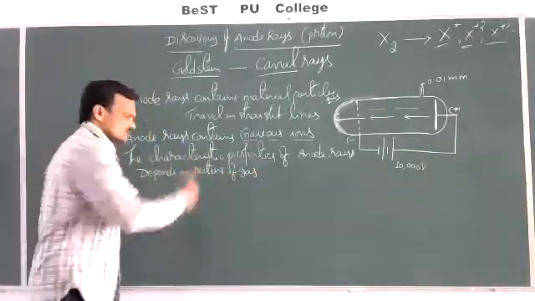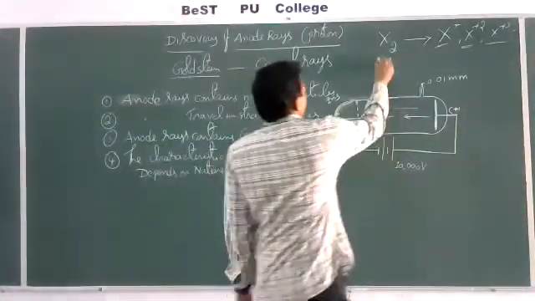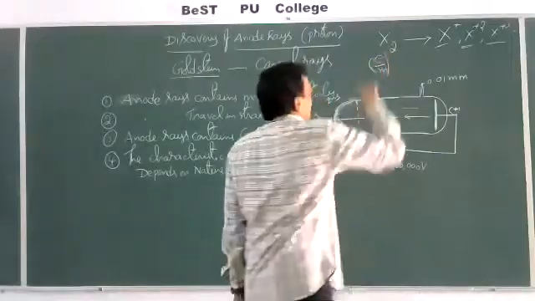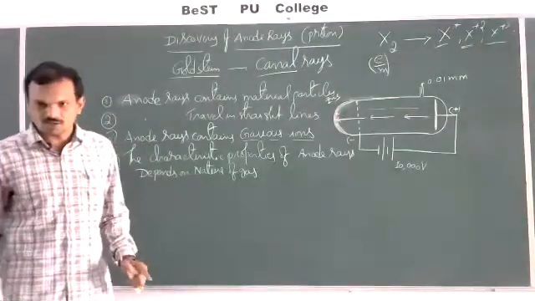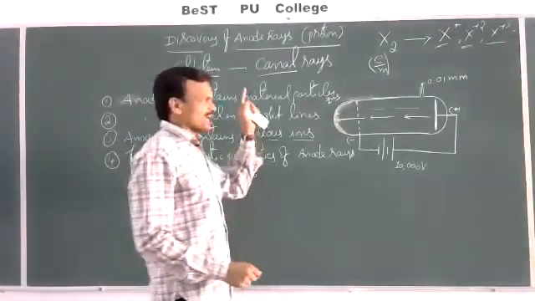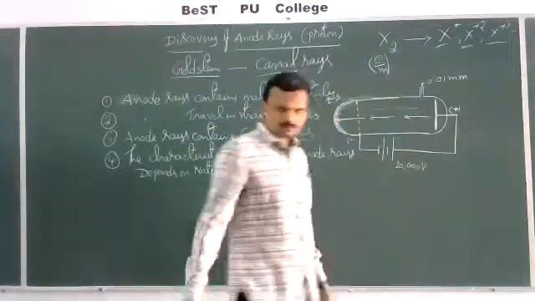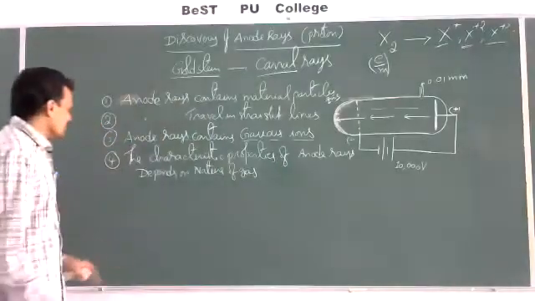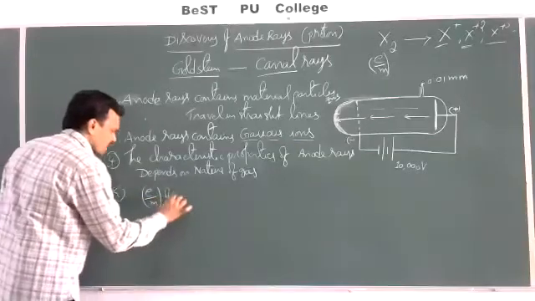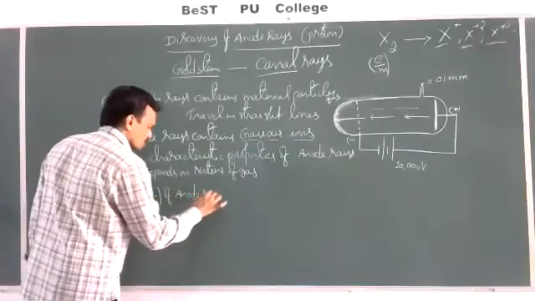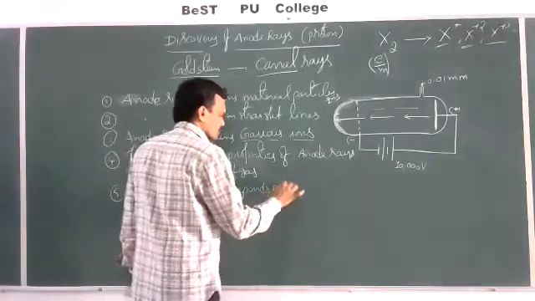What are the characteristic properties? For example, take e/m, the specific charge. The specific charge e/m of cathode rays is always fixed, irrespective of the nature of the gas taken in the discharge tube. Cathode rays always consist of electrons and their e/m is constant. But e/m, the specific charge of anode rays, depends on the nature of the gas.